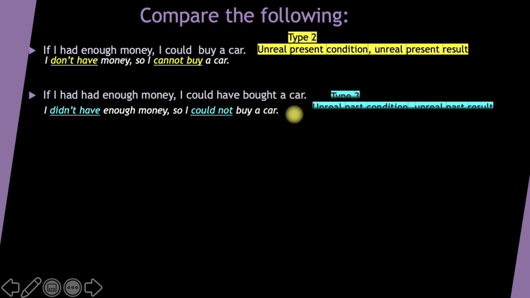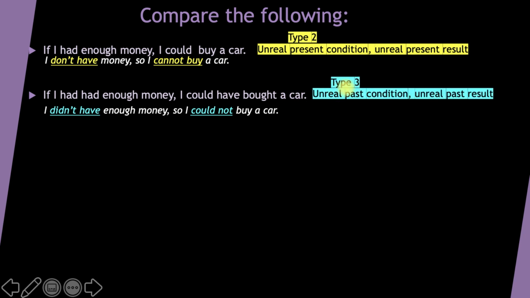And remember this one as well. This one is a type 3 if conditional, which expresses unreal past condition here and unreal past result in the second part of the sentence. And in mixed conditionals, we will mix type 2 with type 3.